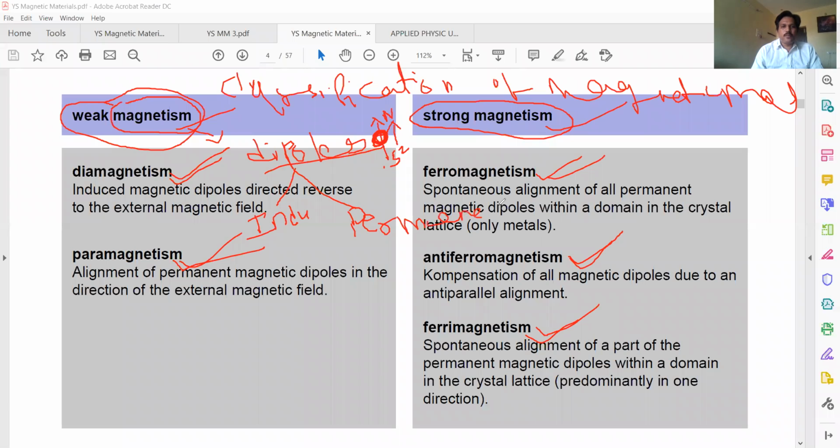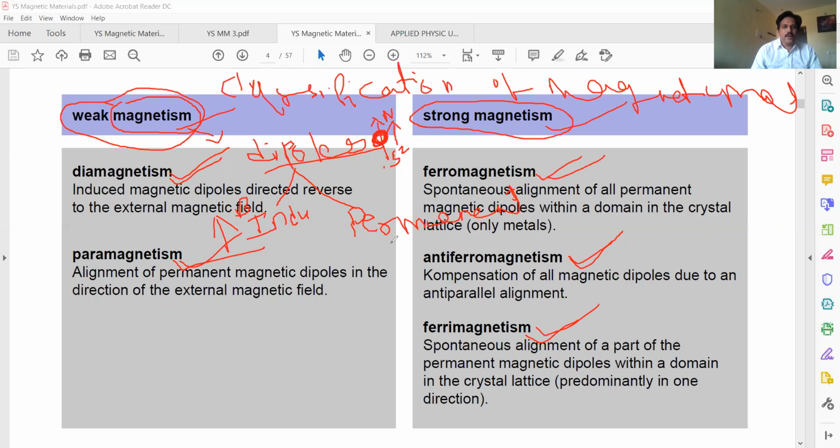Induced dipoles means that by application of an electric field, they try to orient in the field direction. That is called induced dipoles. The permanent dipoles means the material itself has some dipoles. The existence of dipoles in the material itself, that is called permanent dipoles.